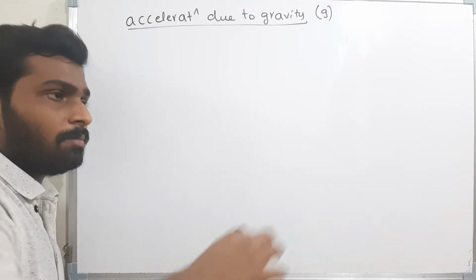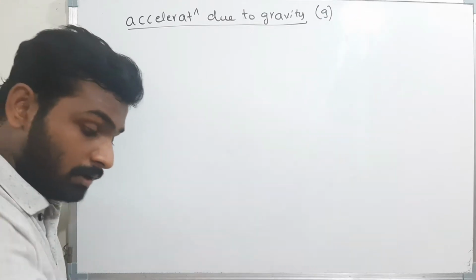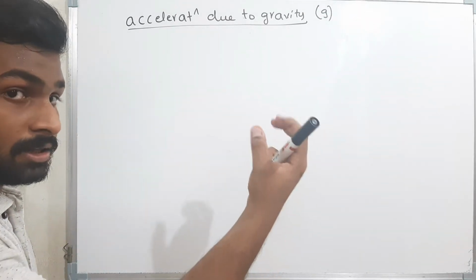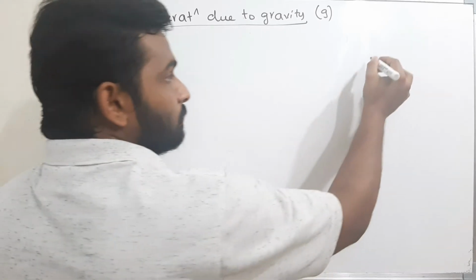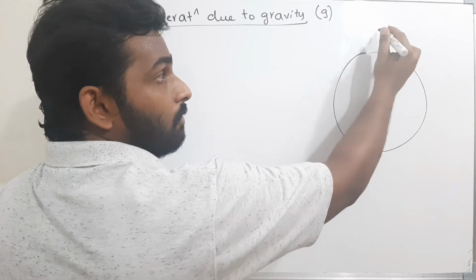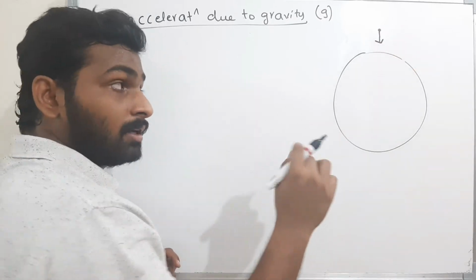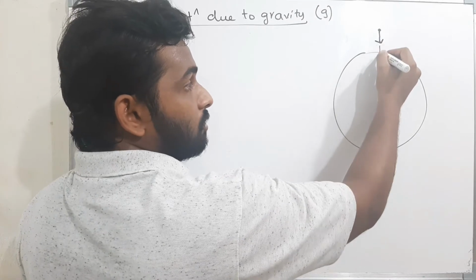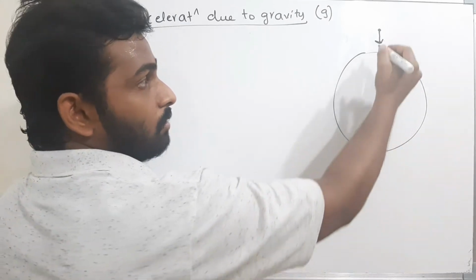Now see here. Whatever be the object, when it is left freely, it will be attracted by the earth. Always the earth will attract all objects towards its surface. If this is the earth, whatever be the object, when it is left freely, there will be some gravitational force acting towards the surface. The gravitational force direction is always towards the center of the earth. That means the body will fall in this direction.